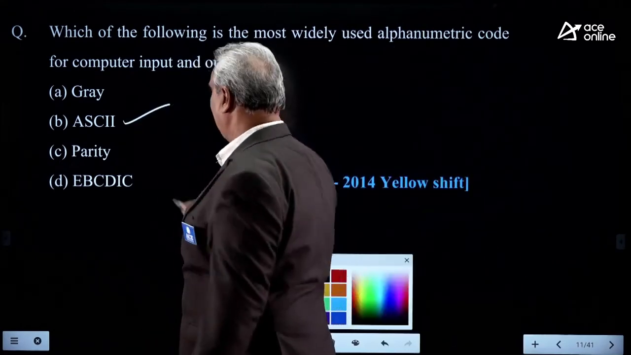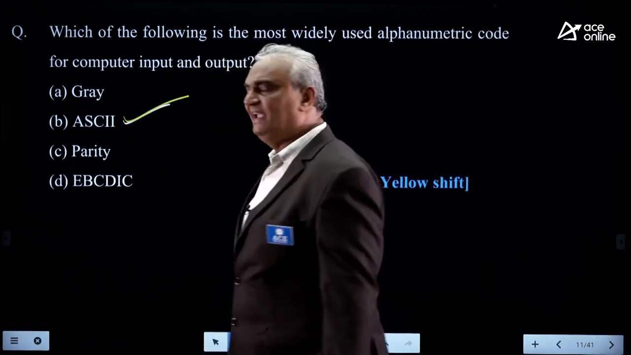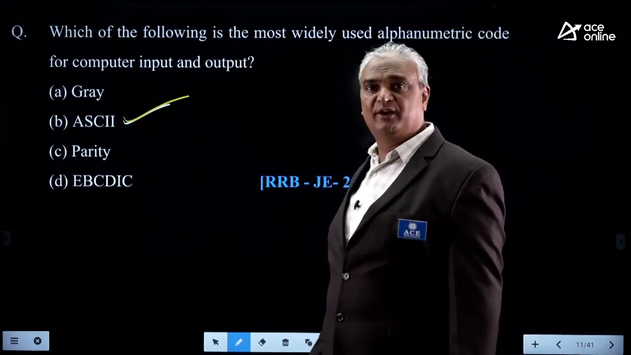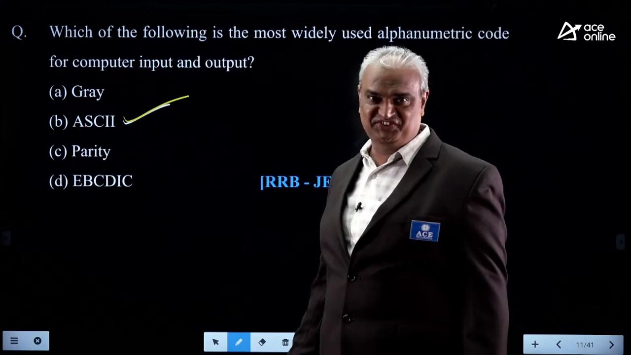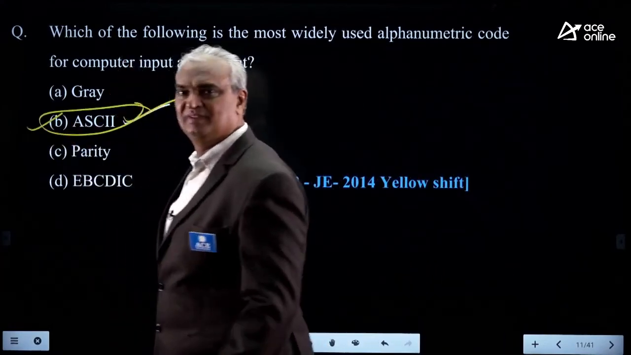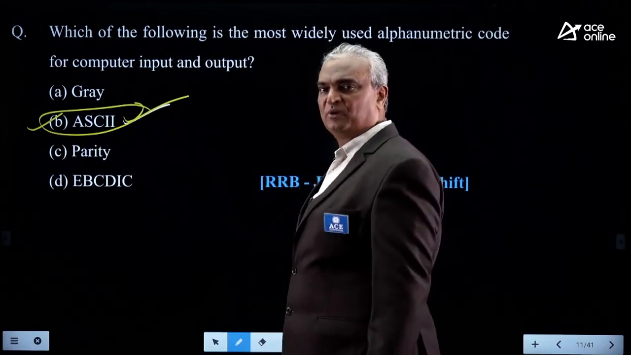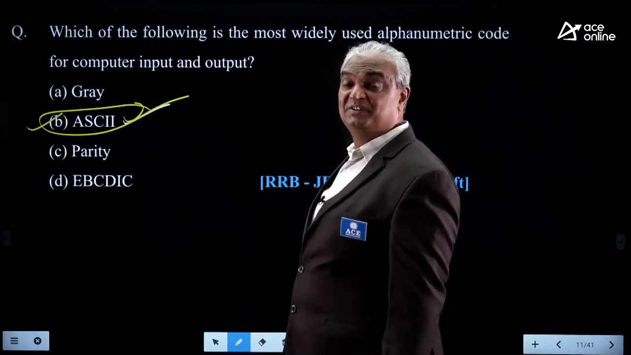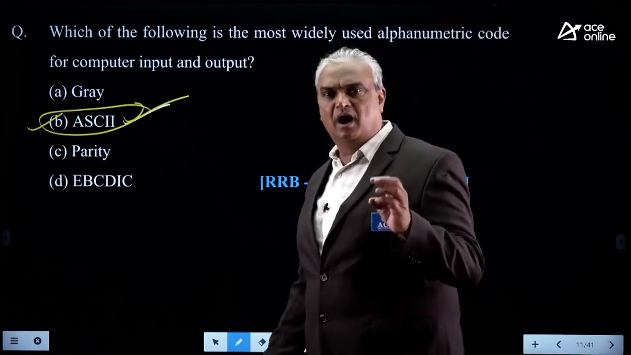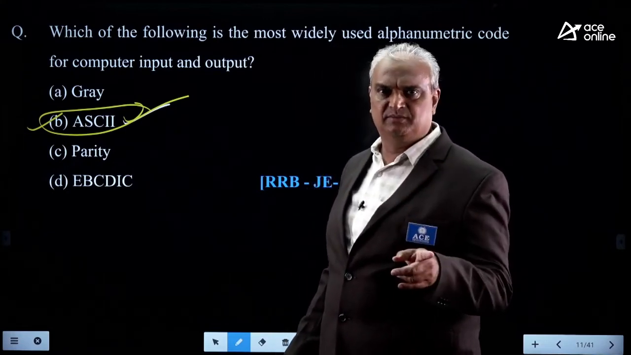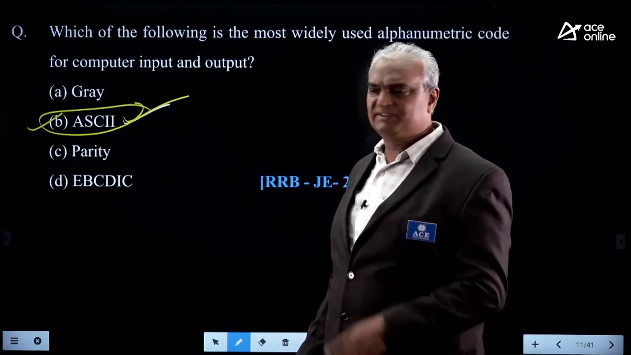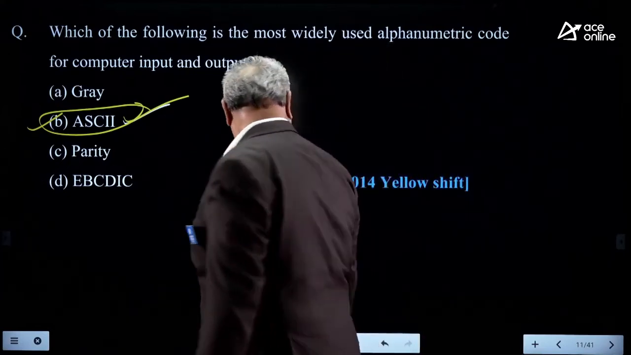What is the full name? ASCII: American Standard Code for Information Interchange, ASCII code. So the correct option is B. Our keyboard provides 128 symbols, meaning all different numerals, plus, minus, dot, all these symbols, 128.